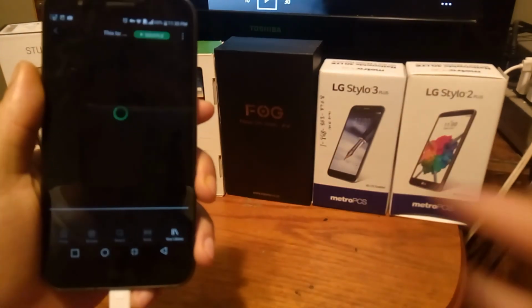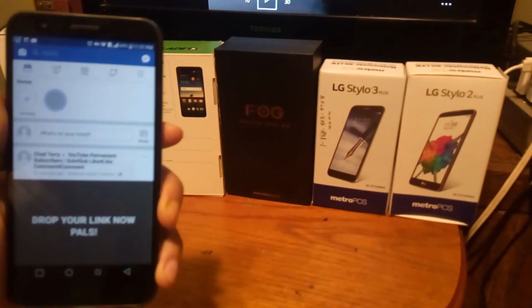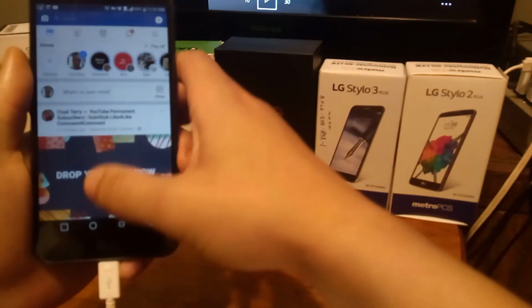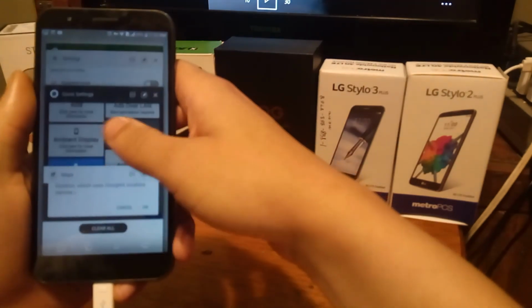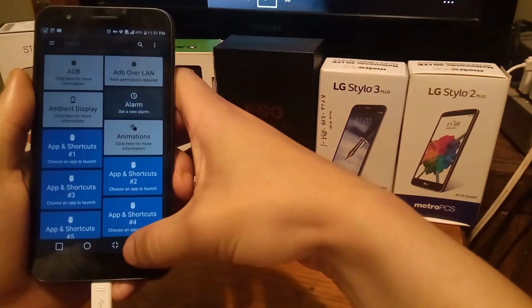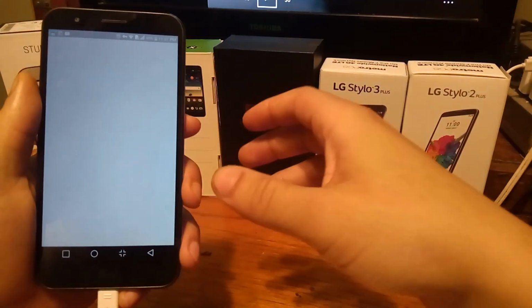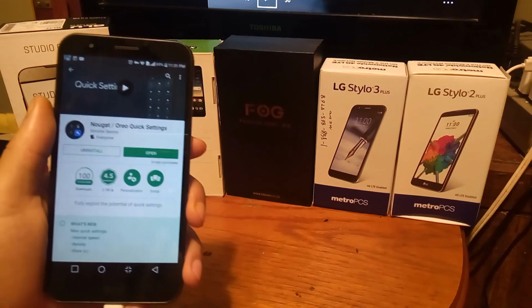So that's actually pretty cool that you get that shortcut feature from the settings menu. So that's actually really cool. I always use this app on a regular basis, so definitely check out this app from the Google Play Store, and you'll get a chance to play around with all the cool features on the app. Let's dive into the next one.